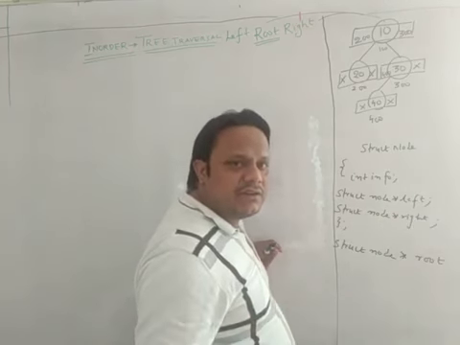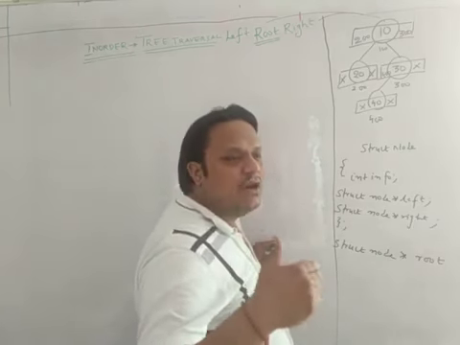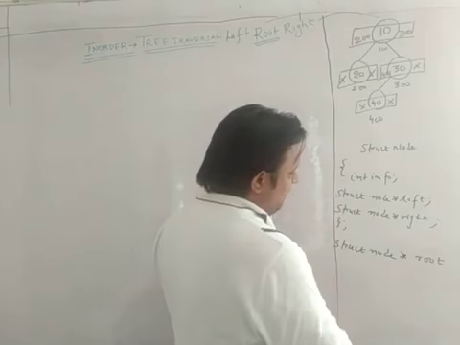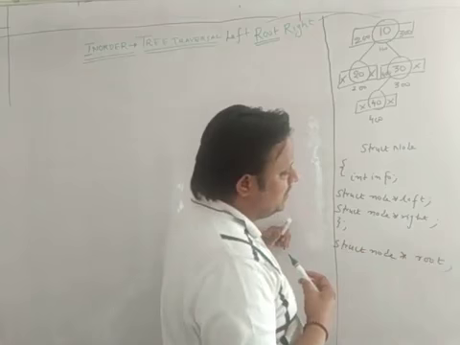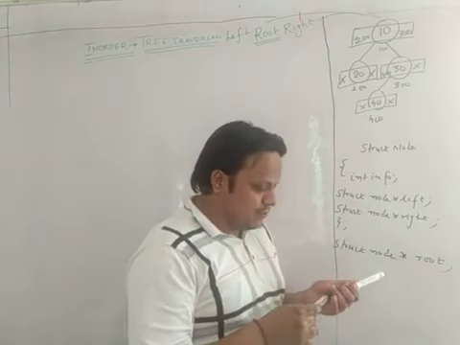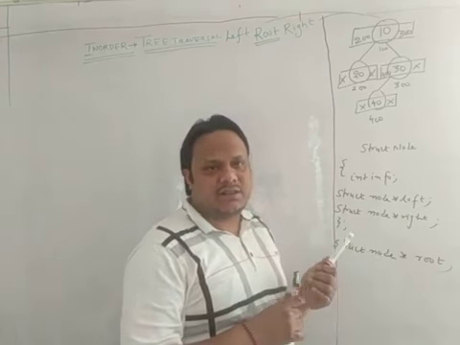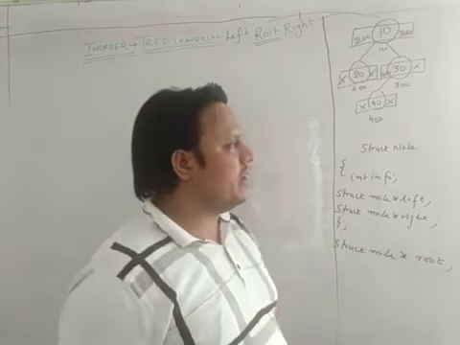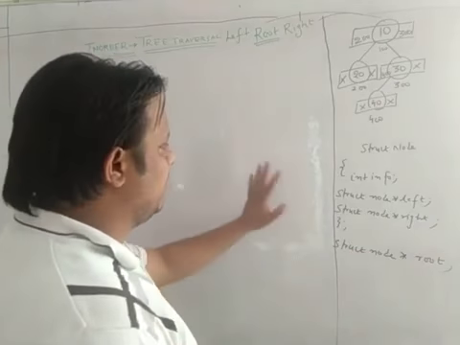This is nothing but your self-referential structure. So what is a self-referential structure? When a member of a structure points to the structure itself, it is called a self-referential structure. And this root is your structure variable. We are going to access these members using the structure variable root, because as you know, in a structure you cannot access the members directly; they can only be accessed by using the structure variable. Okay, fine. Now let's write the code for this.